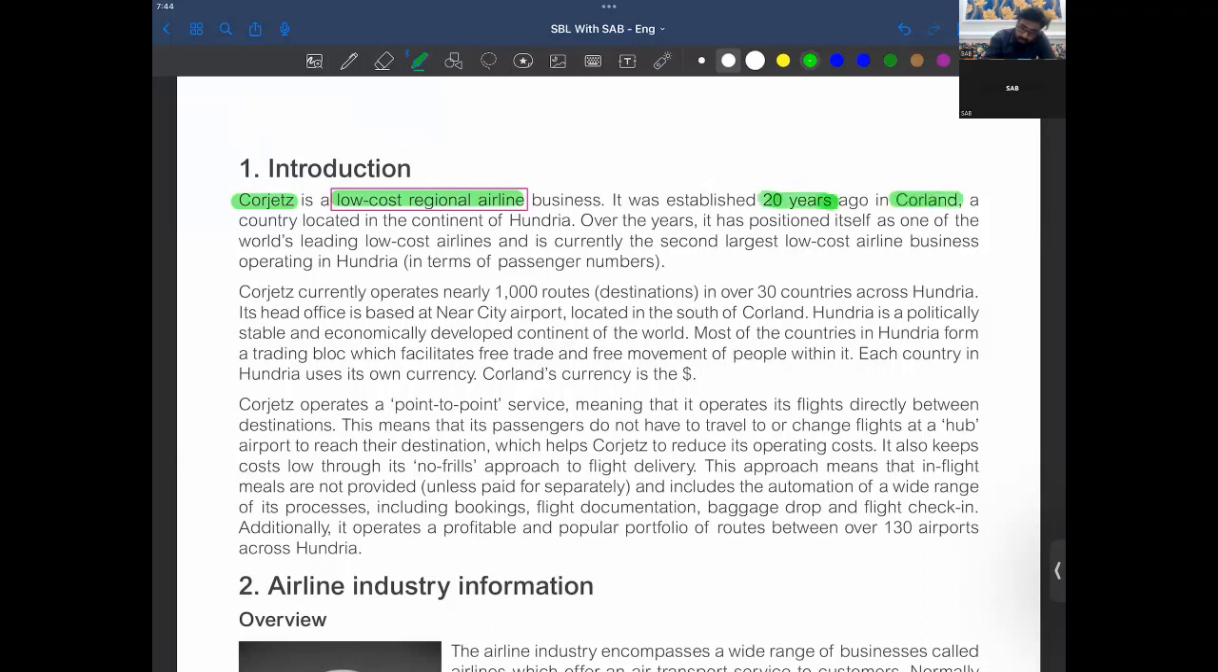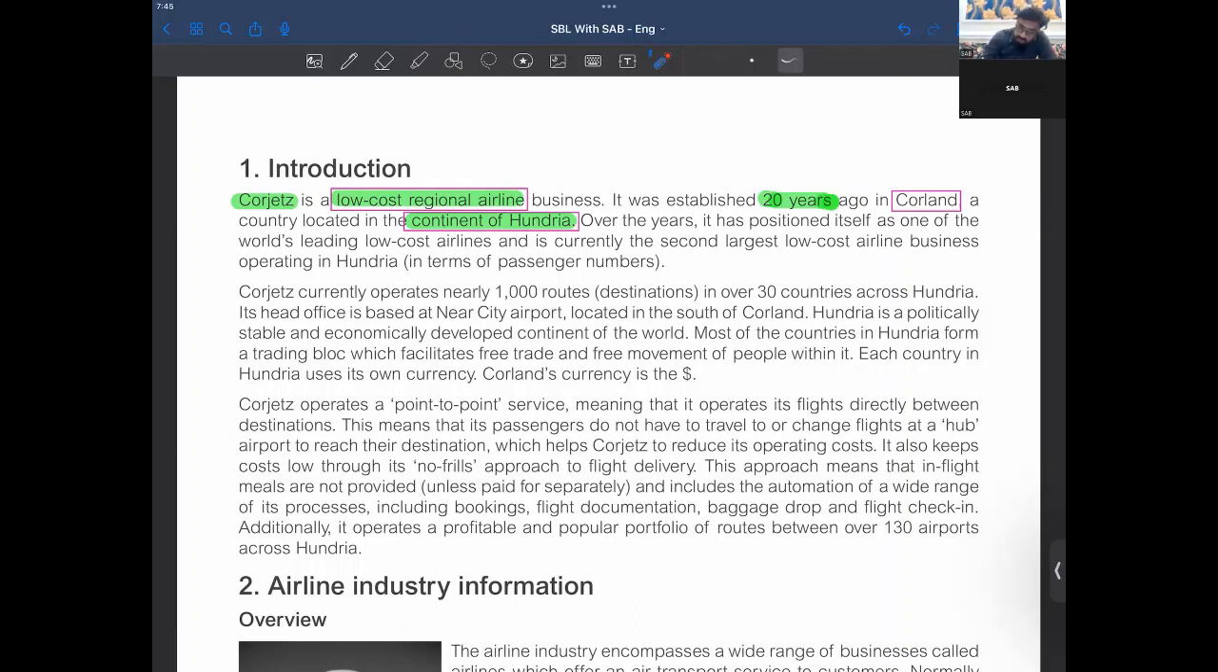In Corland, which must be your country of operations, a country located in the continent of Hungary. So they have given us the continent also, which is again an important thing. There could be a continental competition, and they might compare organizations between continents.